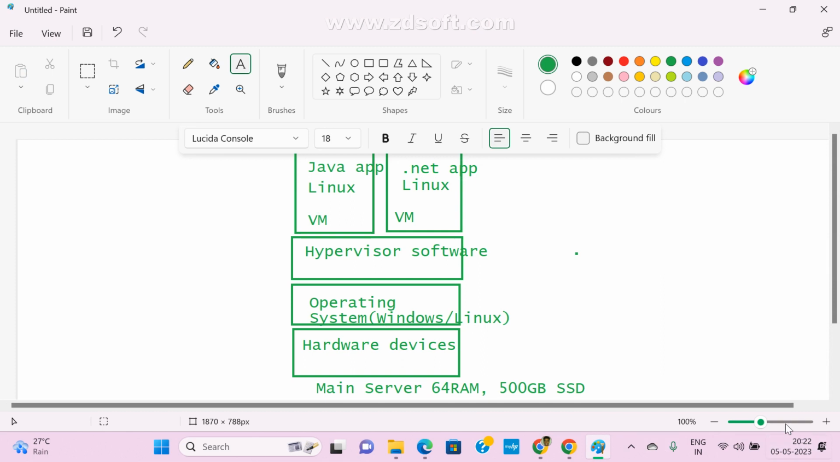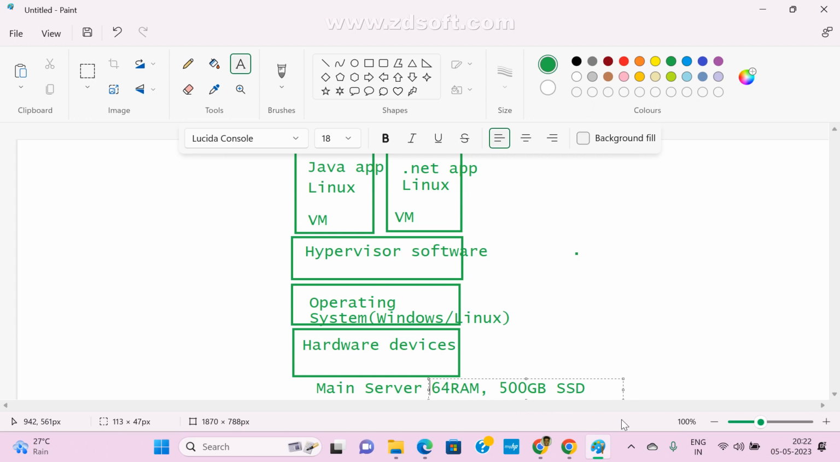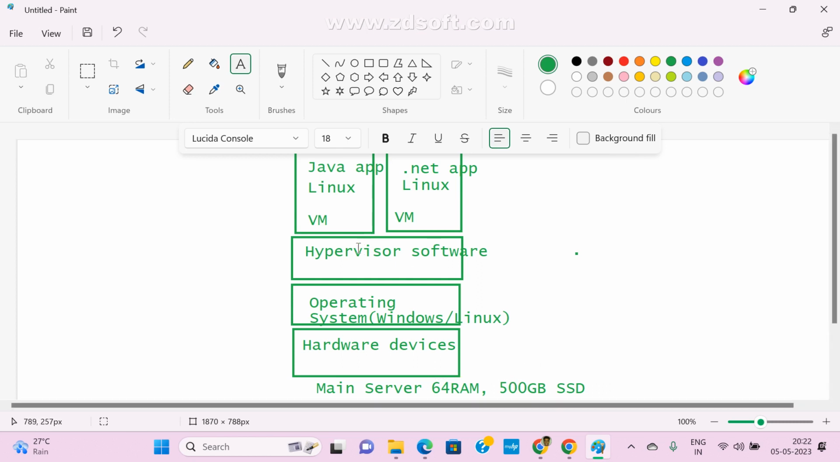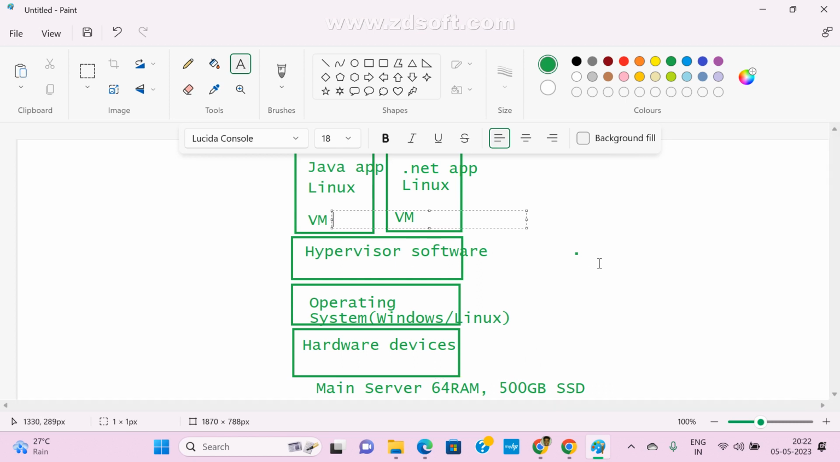Now here one more thing. What is my main server configuration? 64 GB RAM and 500 GB hard disk. With the help of this system, I created two more servers. For each VM machine, we need to share existing hardware devices. Just assume I share, for example, 16 GB RAM, and I shared some hard disk space also. For example, I gave a 50 GB hard disk.